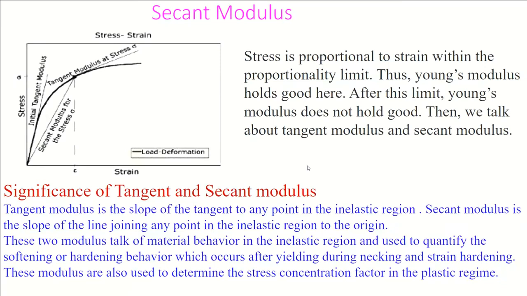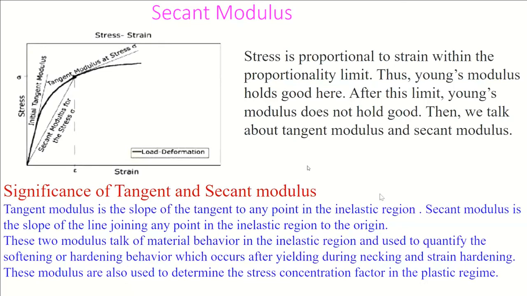But if the material gives different resistance to deformation at different points beyond this point, then two more definitions come in. That's called tangent modulus and secant modulus. So what is the significance of tangent and secant modulus? Tangent modulus is the slope of the tangent to any point in the inelastic region.